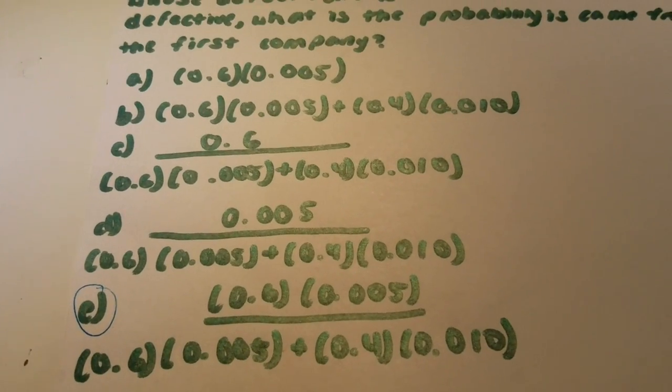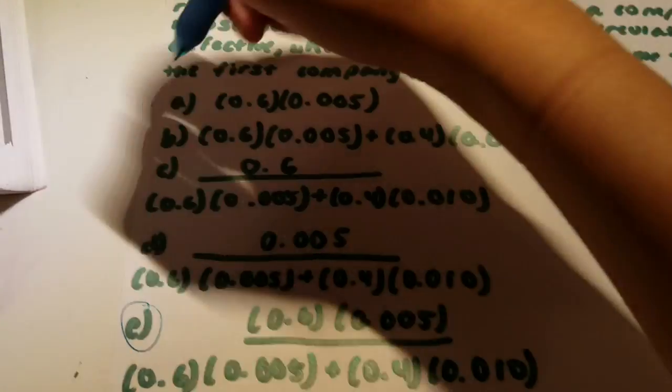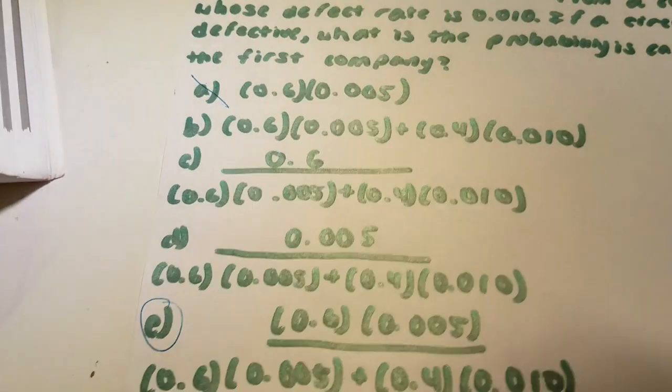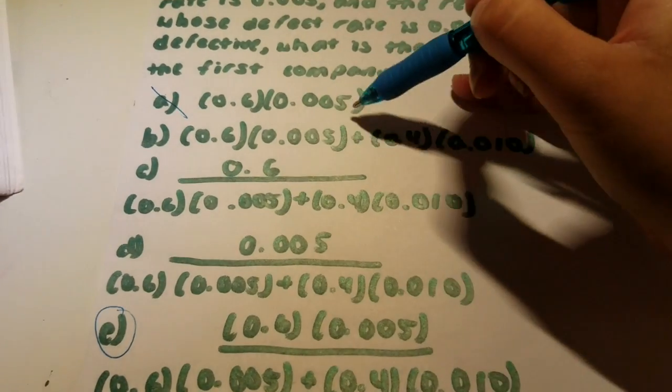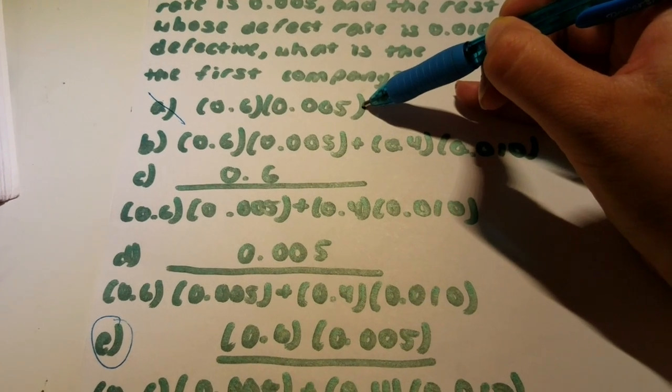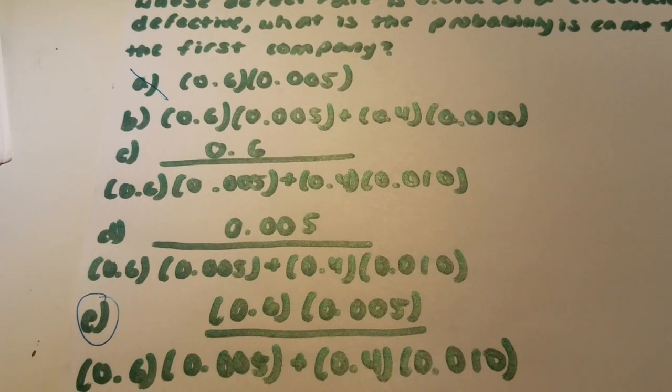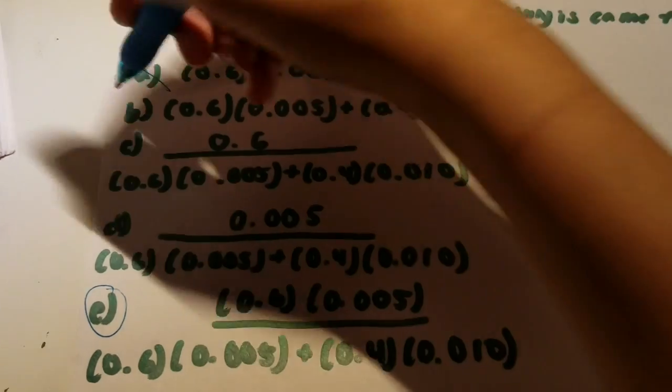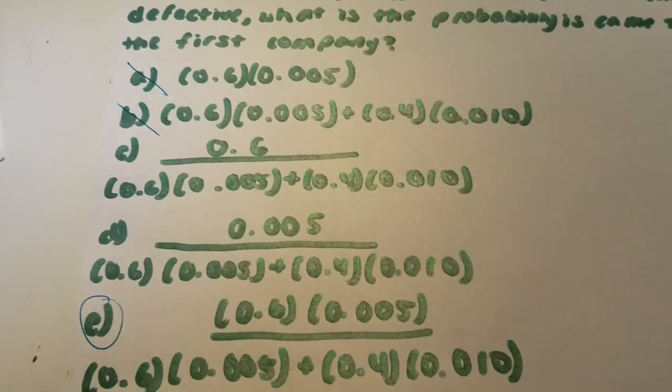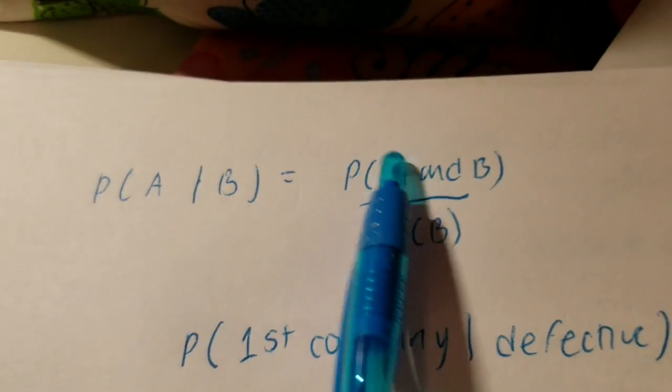So first of all, we can eliminate A, because this only gives you the numerator of the actual answer. We can eliminate B because this is only the denominator of the answer, which does not follow this equation.